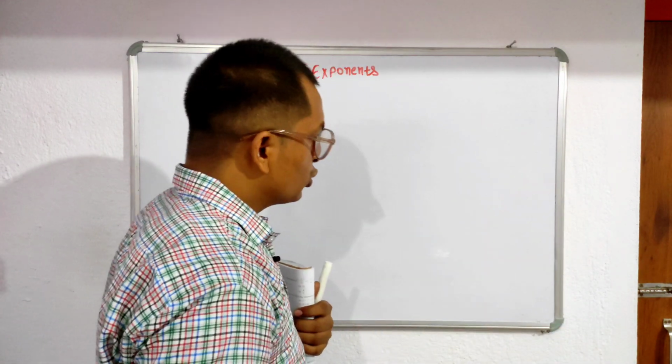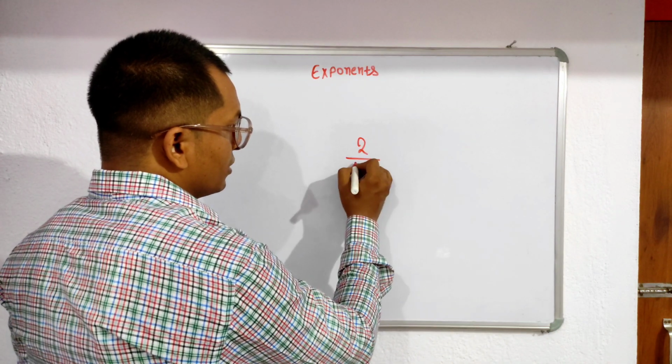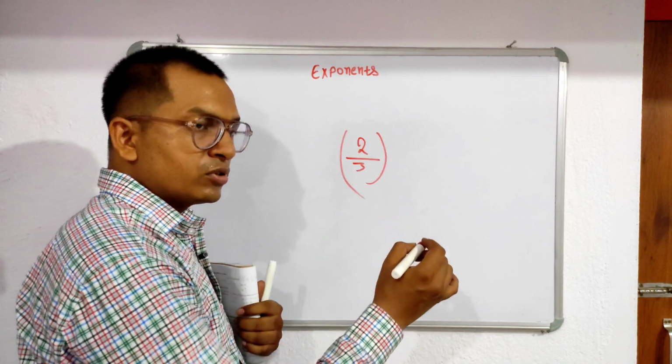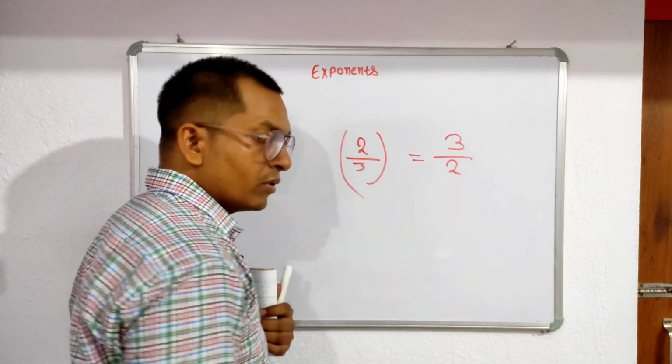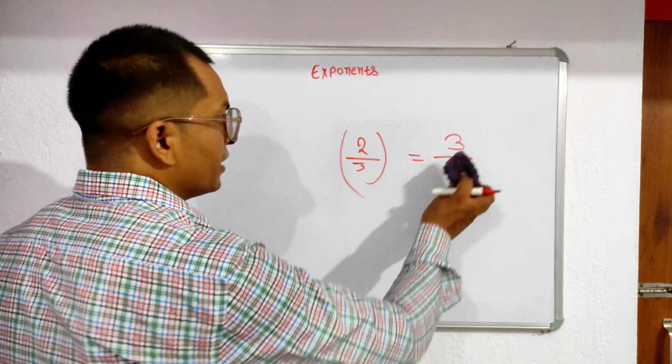Suppose we write 2 by 3. So I tell you, write the reciprocal. In that case, what do you do? You just write it simply 3 upon 2. Yes or no? Yes. So this is the reciprocal.